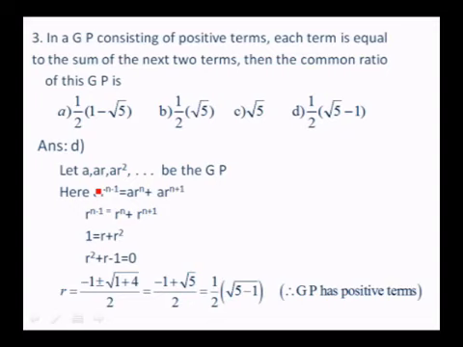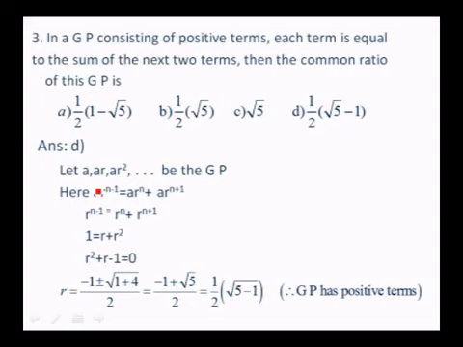That is a quadratic equation. Using the formula x is equal to minus b plus or minus root of b square minus 4ac by 2a, you can write r as minus 1 plus or minus root of 1 plus 4 by 2. That is minus 1 plus root 5 by 2, or half of root 5 minus 1. Here I delete minus 1 minus root 5 by 2 because he has given that the GP consists of positive terms in the problem. Therefore, I take only minus 1 plus root 5 by 2. So the answer is half of root 5 minus 1, which is option D.